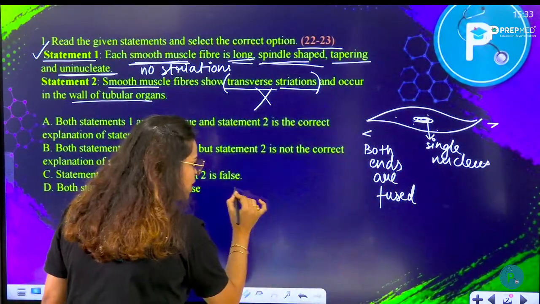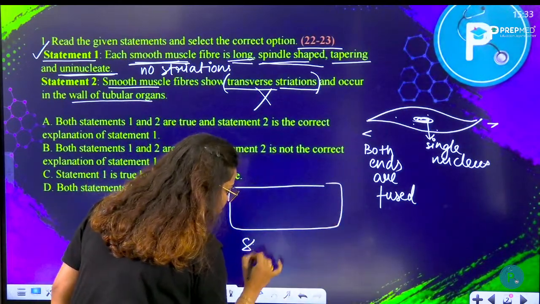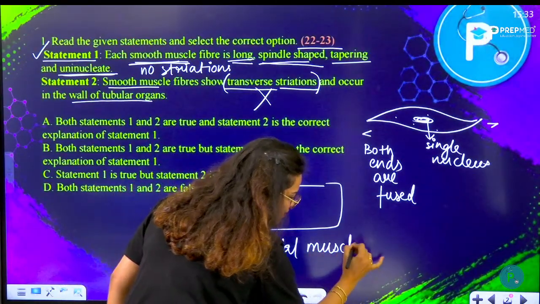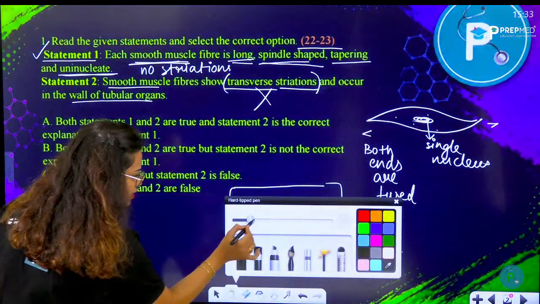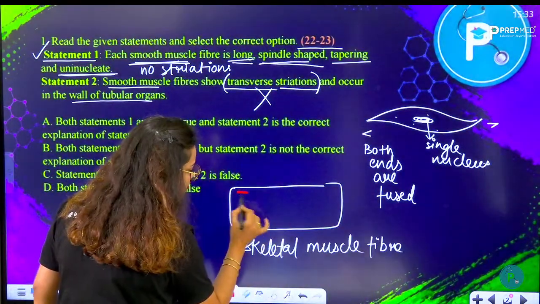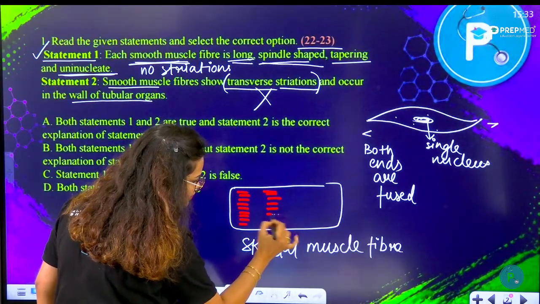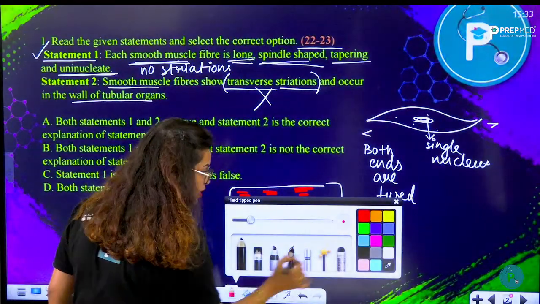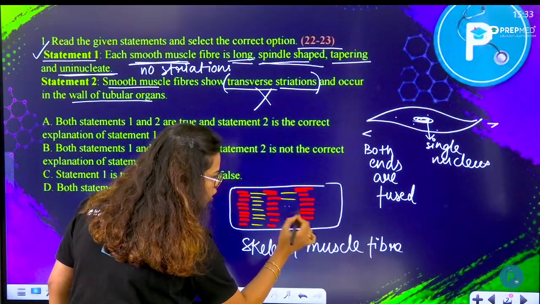If I'm talking about a skeletal muscle fiber, they have striations, such as dark and light bands present here. So that would be the property of skeletal muscle, not smooth muscle.